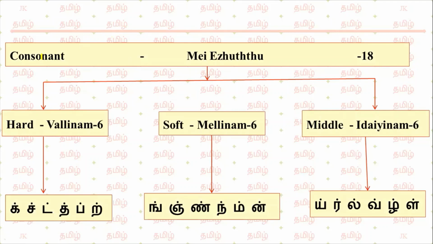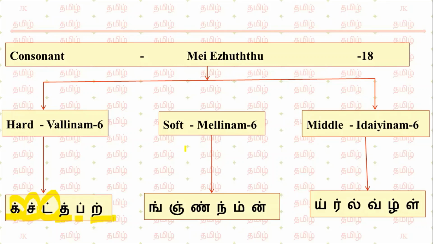The 18 consonants, மெய் எழுத்துக்கள், can be classified into 3 categories. Hard consonant, வல்லின மெய் எழுத்துக்கள், soft consonant, மெல்லின மெய் எழுத்துக்கள், middle consonant, இடையின மெய் எழுத்துக்கள். The hard consonant will have 6 letters: ik, ich, it, it, ip, ir.